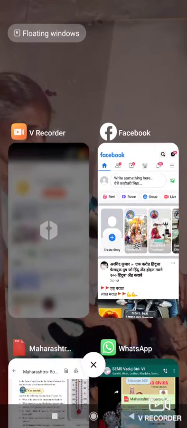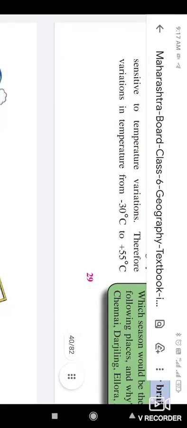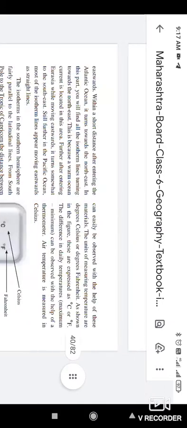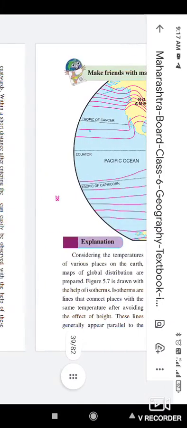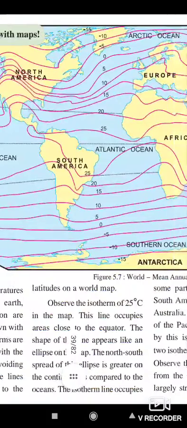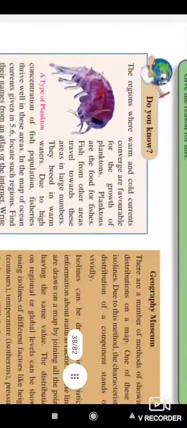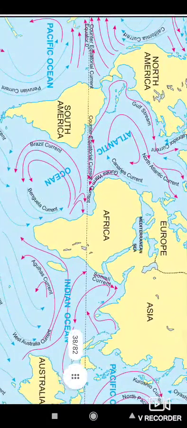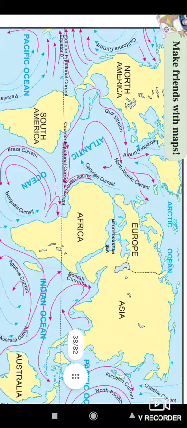Now, let us look at this point. Here, we look at this oceanic current. Okay. Here in red we have warm current, and in blue we have cold current.